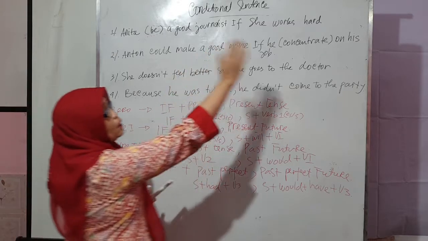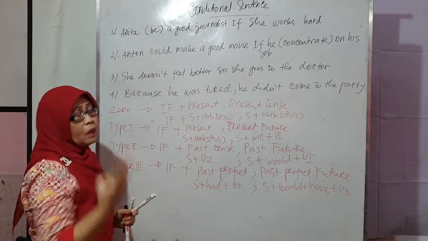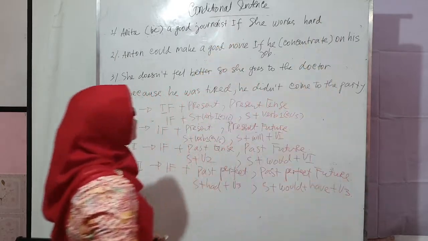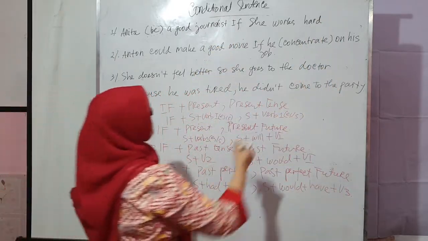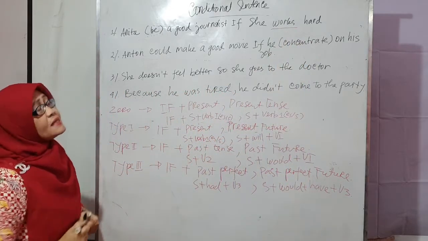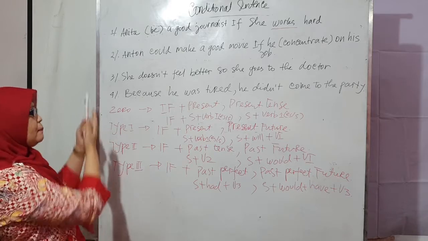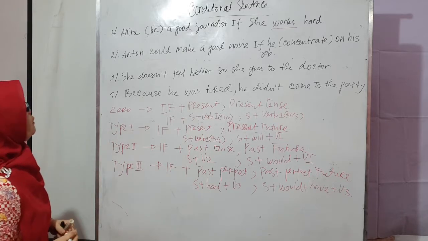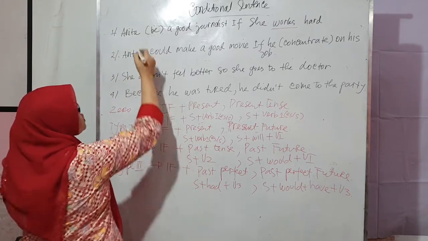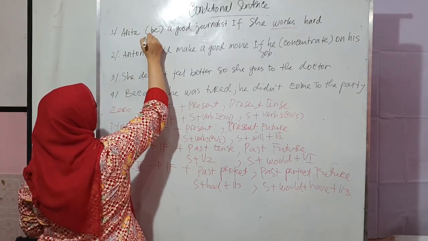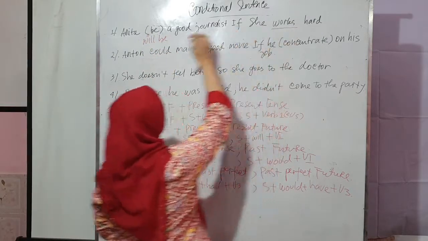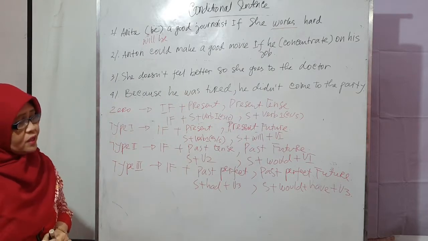Look at the other clause, because for each sentence there are 2 clauses. This is the first clause and the second is the second clause. Okay. Look at the other clause. Look at here. Works, it is present tense. So how to complete here? Of course, that is type 1. So we must apply it using will be. Because this is the present tense, so here it must be the present future.